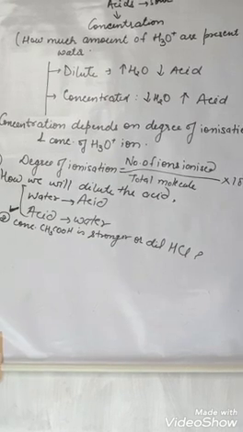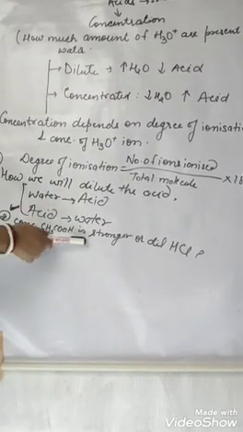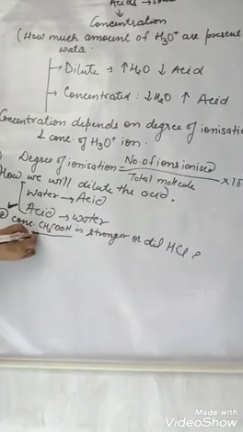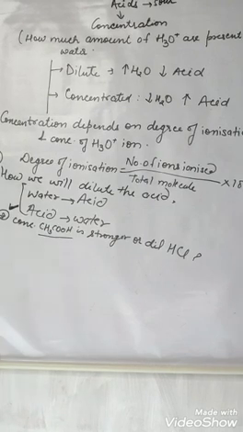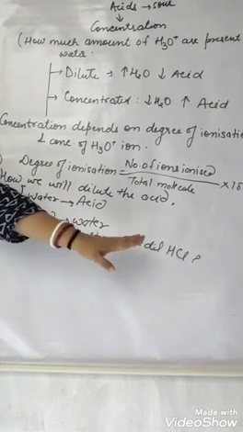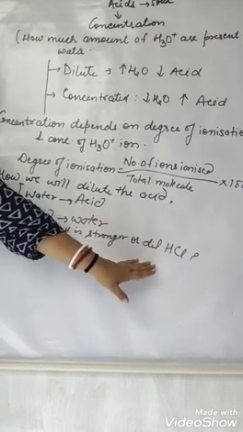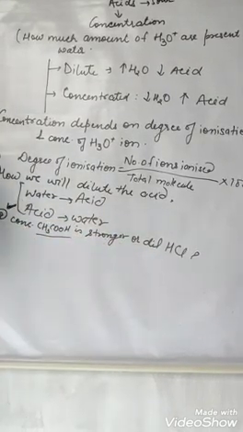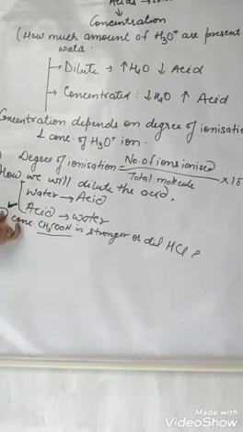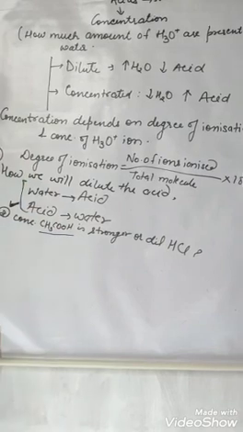All right. Now next, is concentrated CH3COOH stronger or dilute HCl? So what is stronger? Acetic acid is a weak acid. However concentrated we take it, it will remain weak. HCl is a mineral acid. It is a strong acid. If we take a dilute amount of HCl, even then it will be stronger than this concentrated acetic acid.